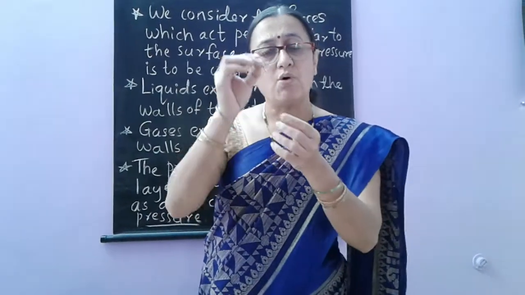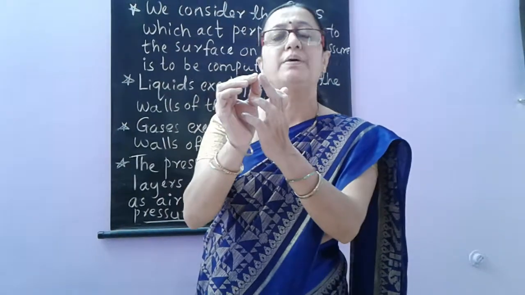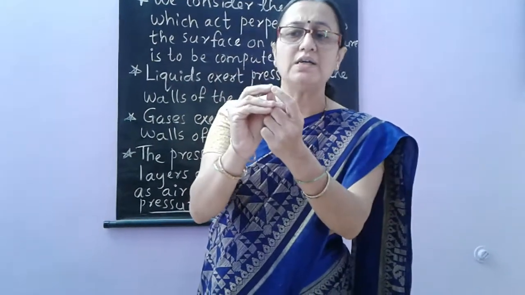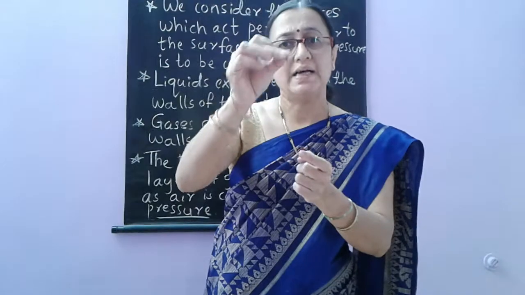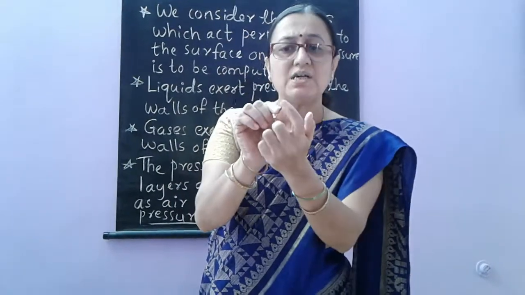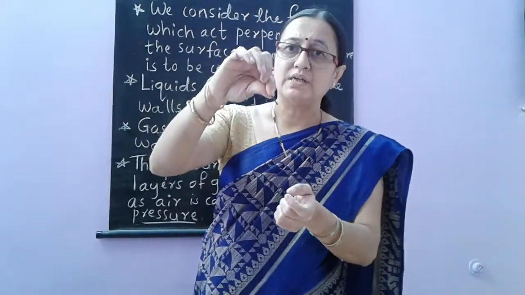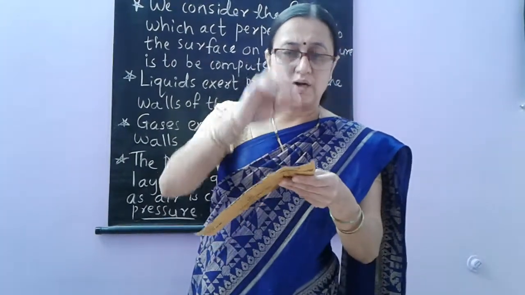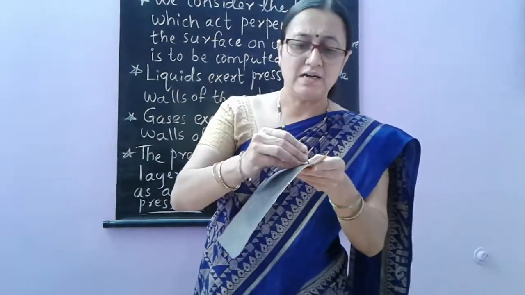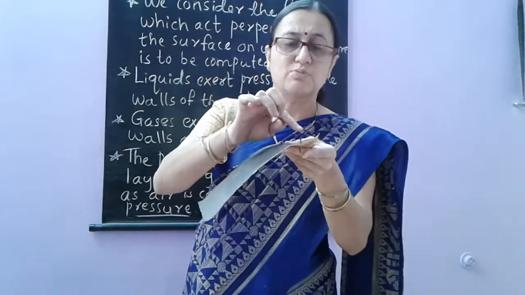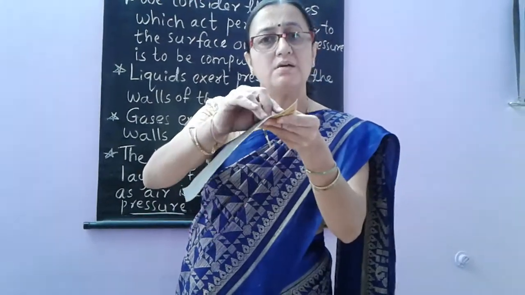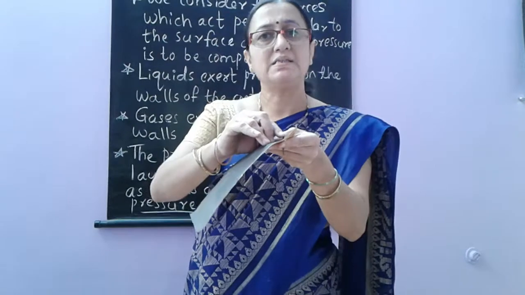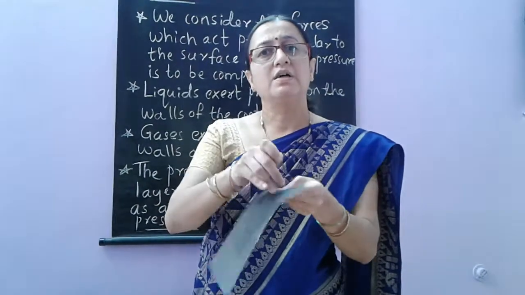It means the smaller the area, the more pressure is exerted. Larger the area, less pressure is exerted. So if I want to apply more pressure, then I should select a smaller area to apply the force. This is how we can find it in the case of solids.